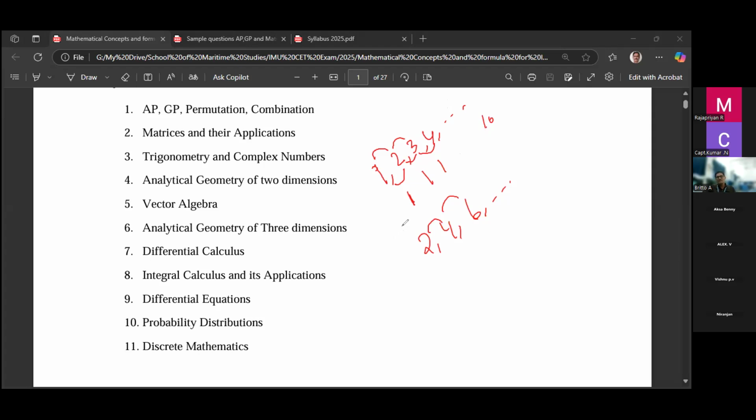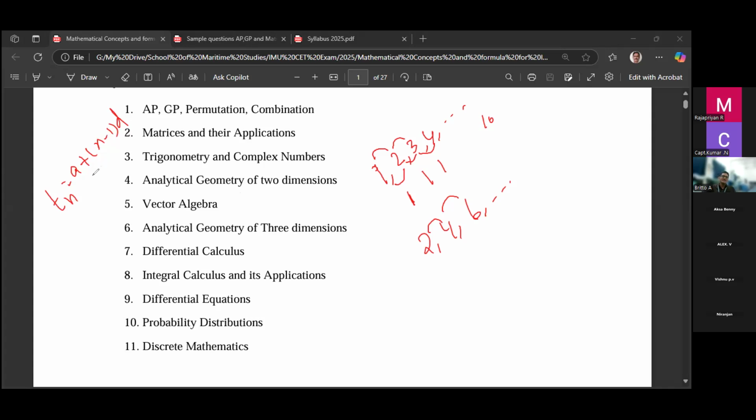But if the numbers are different and the intervals are different, we cannot find it easily. So we have a formula for finding the nth term, which is Tn equal to a plus n minus 1 into d. This is the formula to find the nth term of an AP. Surely a question will come to find the 50th term of some series of numbers, so you can put n equal to 50.